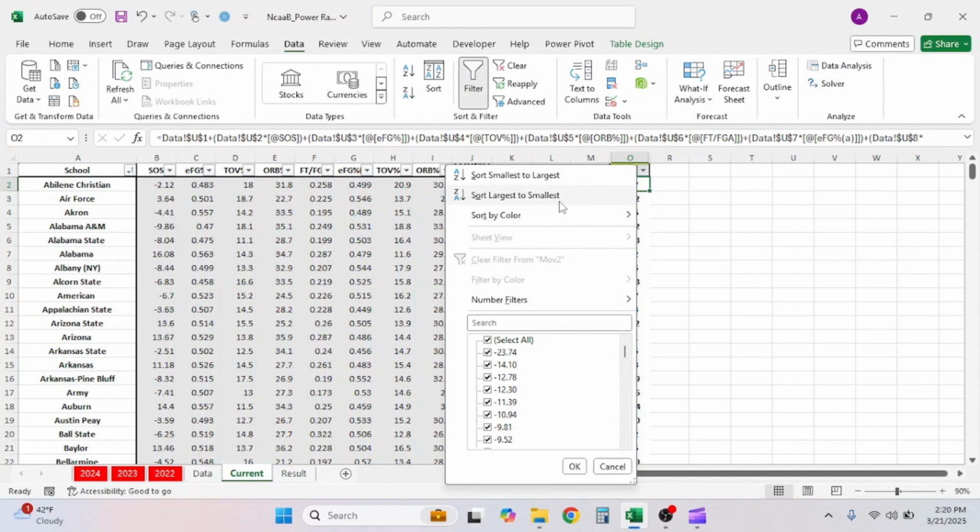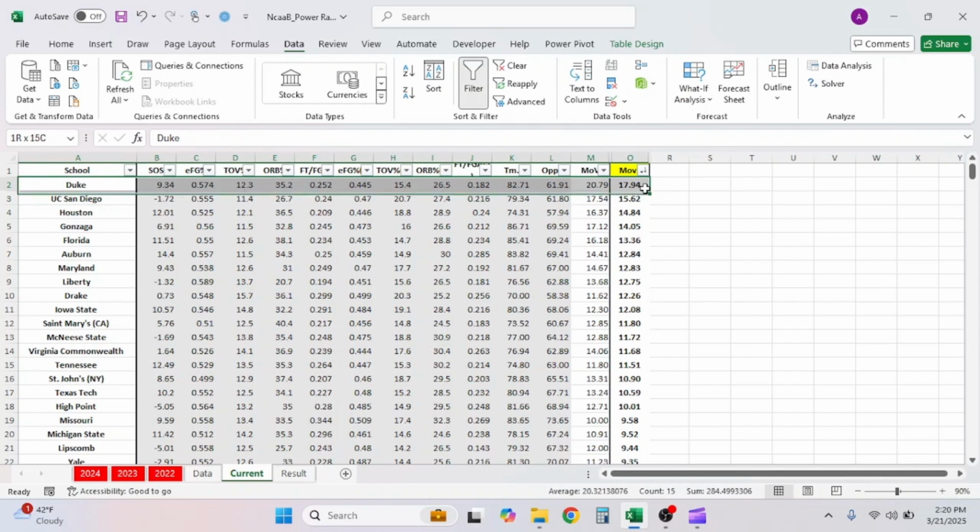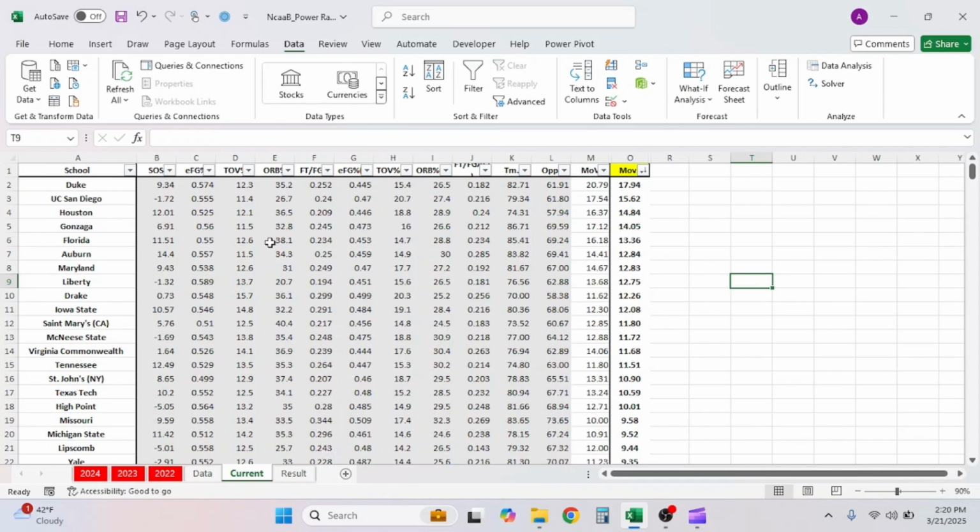Now, let's see who the best team is just for fun. Duke this year is labeled the best team in terms of margin of victory, 17.94. You have a team like UC San Diego. Remember, they have really good 4 factors of basketball. But see that strength of schedule? Minus 1.72. That probably prevented them from being the best team in college basketball.